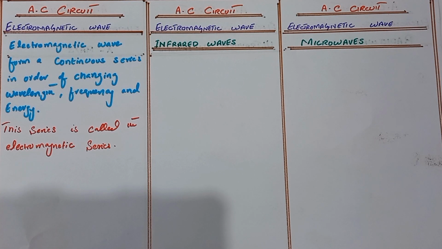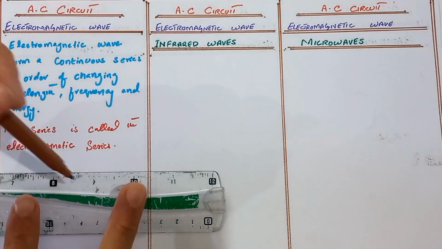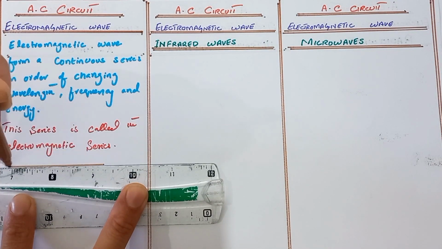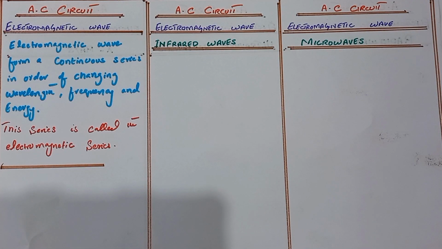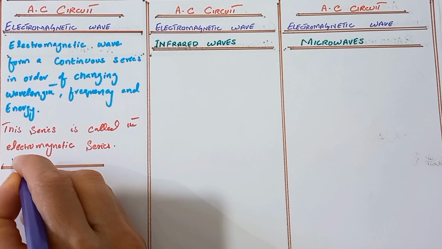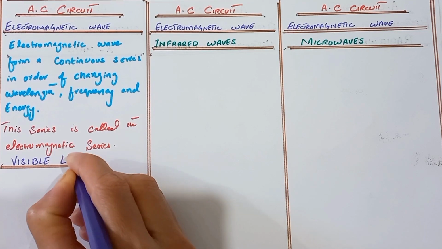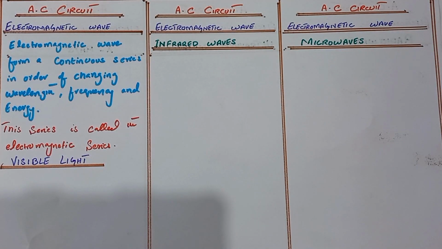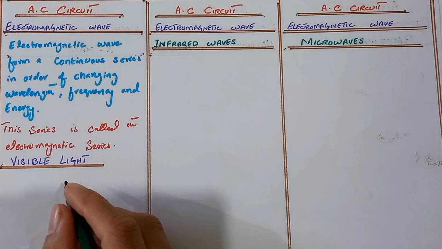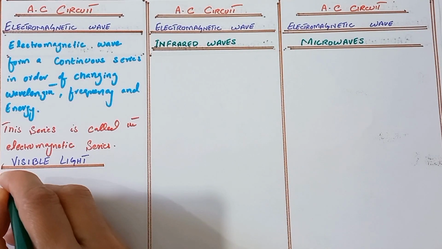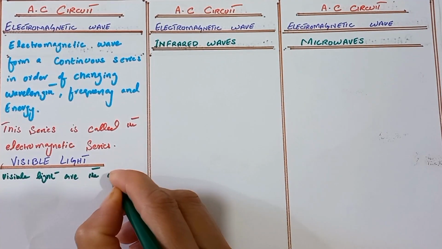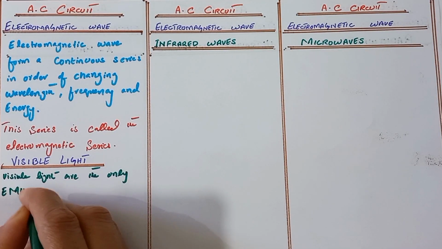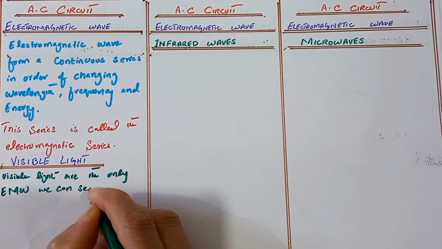First in the electromagnetic series that we discuss is visible light. What is visible light? Visible light waves are the only electromagnetic waves we can see. If we discuss it, for example,